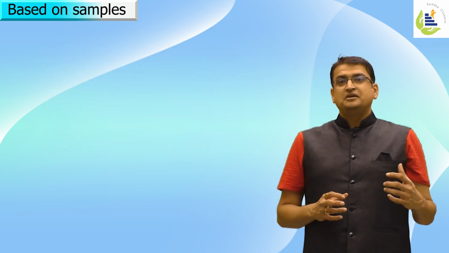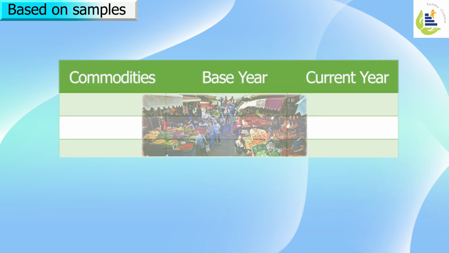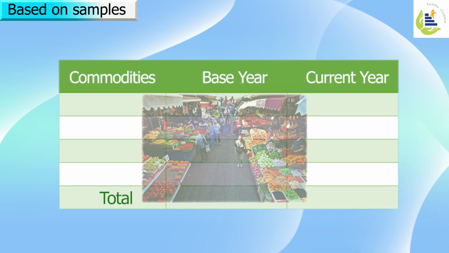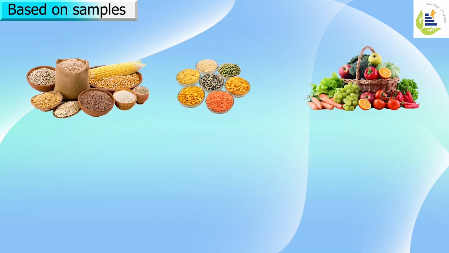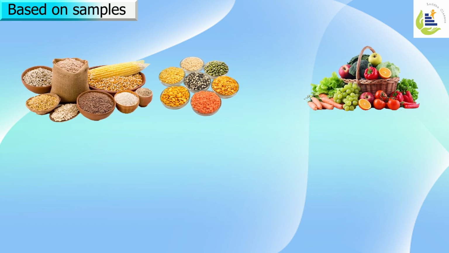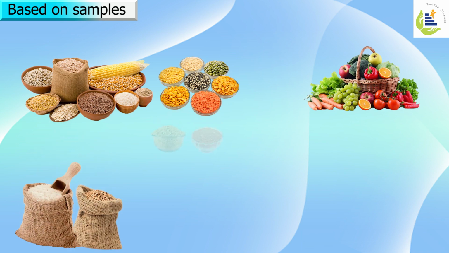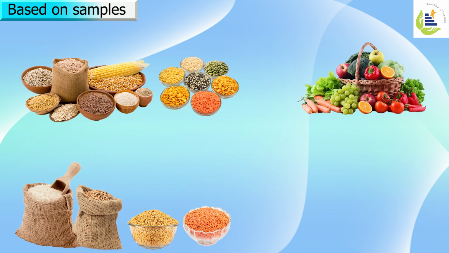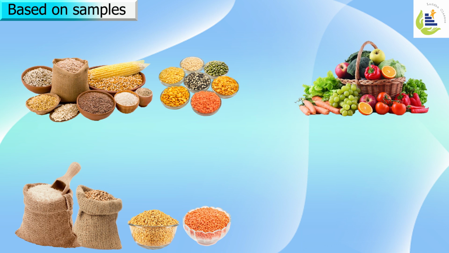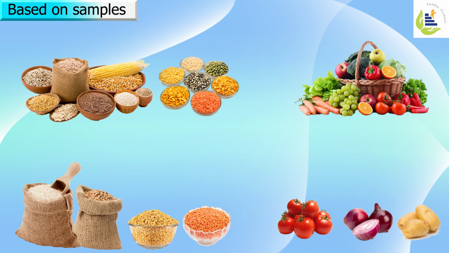See, let us understand, we want to make a wholesale price index. It's an index for goods or commodities which are sold in wholesale. So there are a lot of commodities and a lot of areas in which goods are sold in wholesale. Do we consider all those items? No. Let's say from grains and pulses we take wheat, rice, specific dals. From vegetables, we consider specific vegetables like tomatoes, onion, potato, and the list goes on.